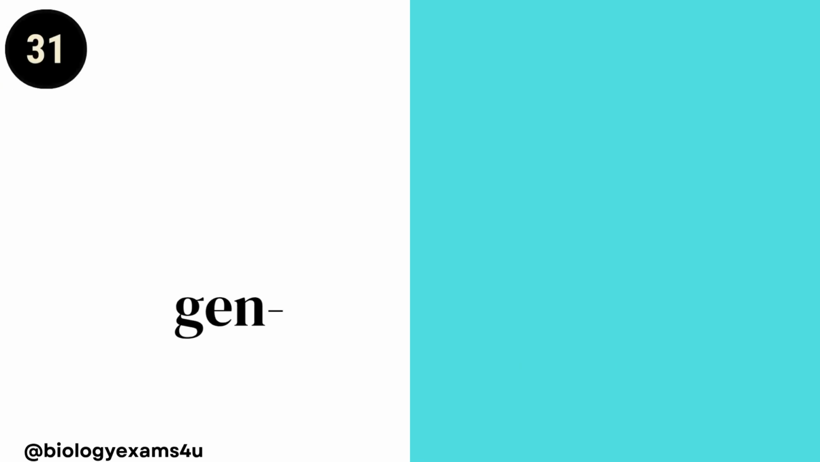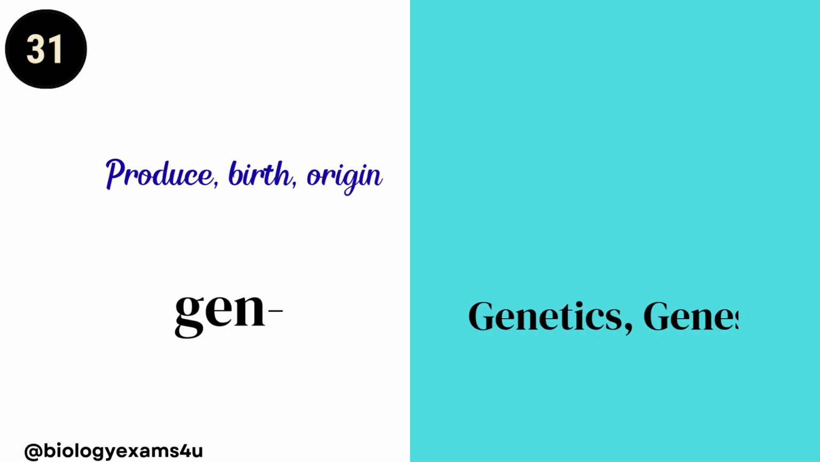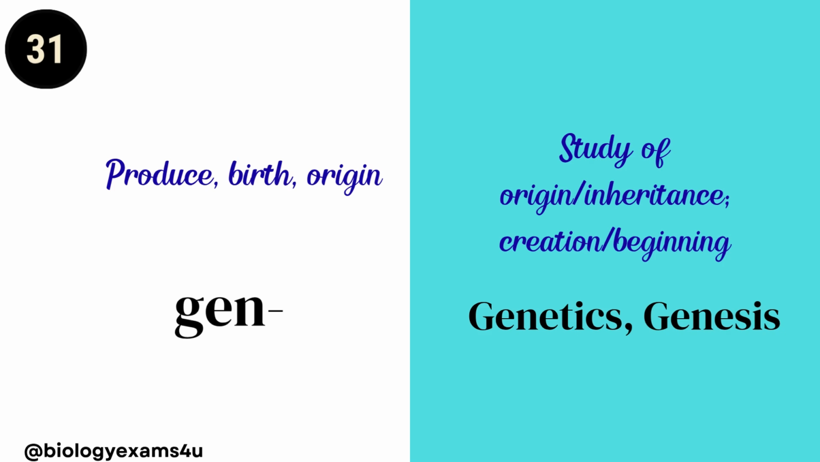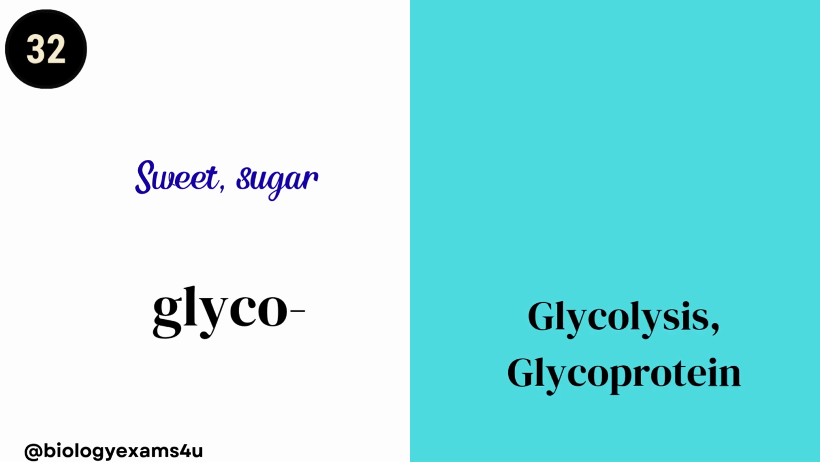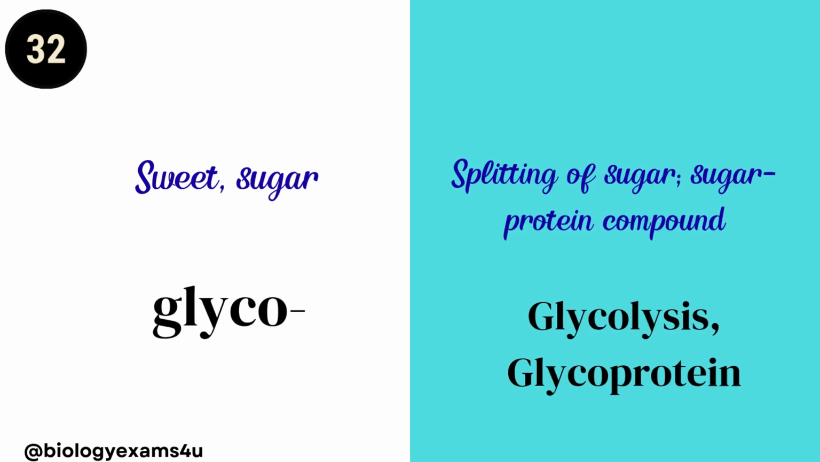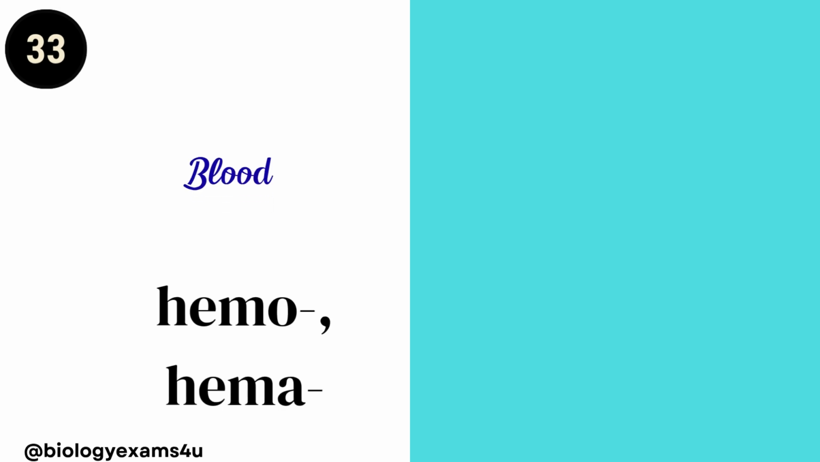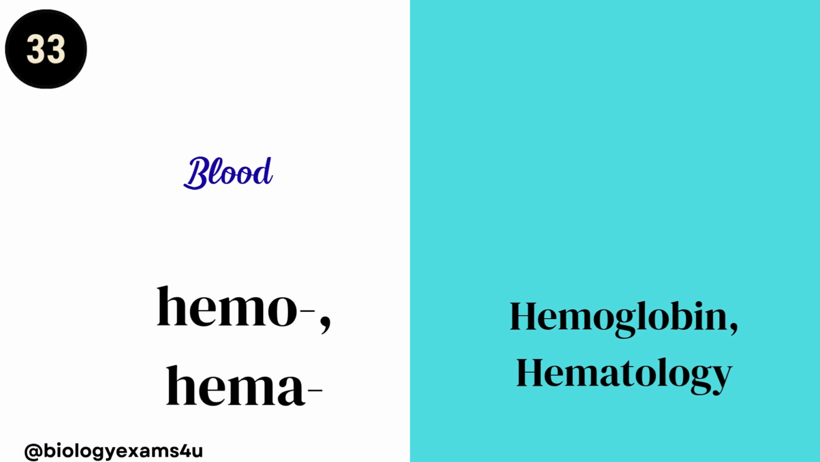Gen means produce, birth, origin, genetics or genesis. Genetics, study of origin or inheritance. Genesis, creation or beginning, as in angiogenesis. Glyco means sweet or sugar. Glycolysis, glycoprotein. Glycolysis, splitting of sugar. Lysis means splitting. Glycoprotein, sugar protein compound. Hemo or hema, that means blood. Hemoglobin, hematology. Blood protein. Hematology is the study of blood.